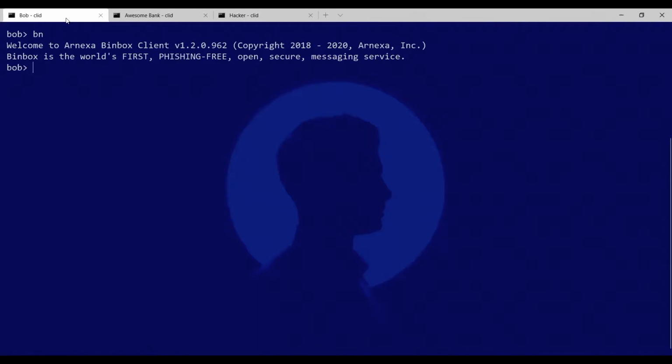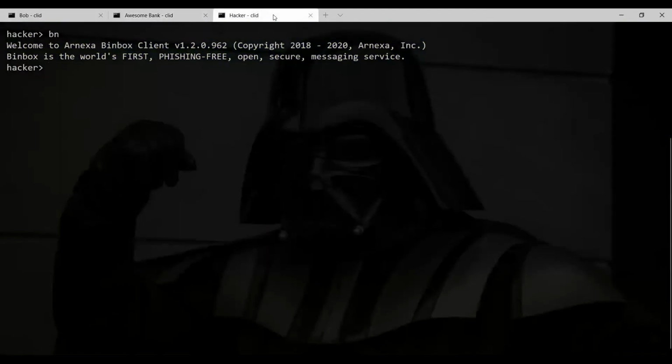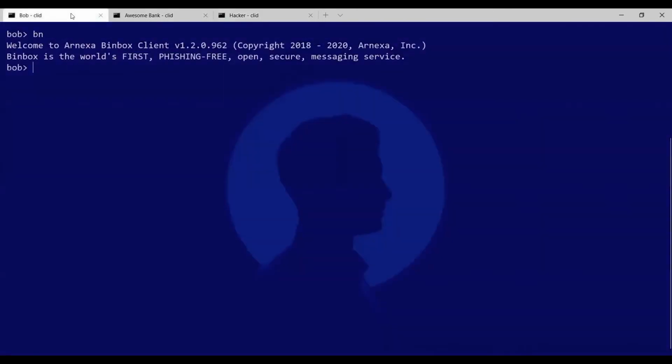In this blue window, we're going to demo the actions of a user, Bob. In this green window, we're going to demo a bank. And finally, in this last window, we're going to demo a hacker. In each screen, just focus on what we highlight.